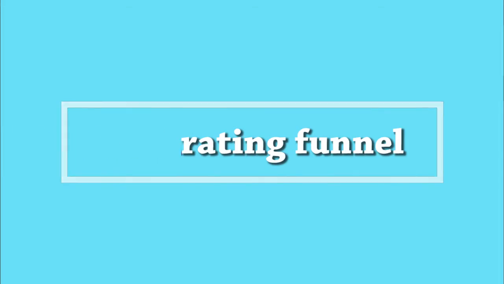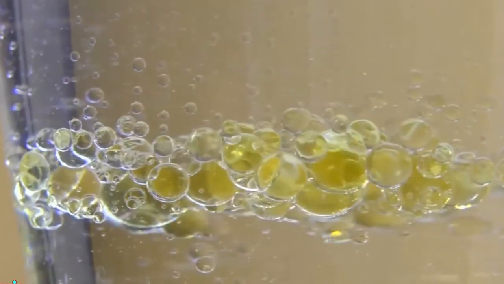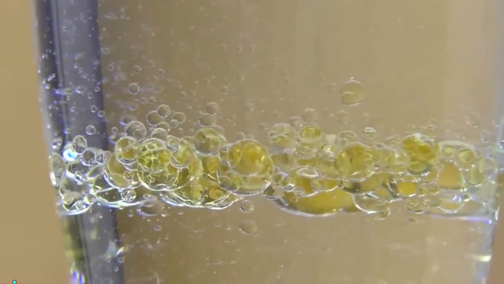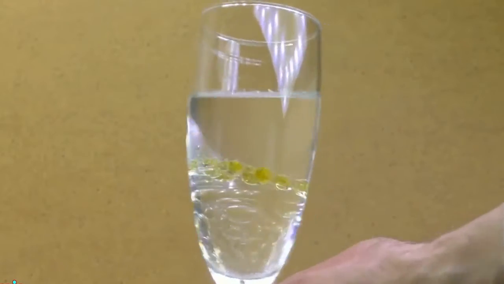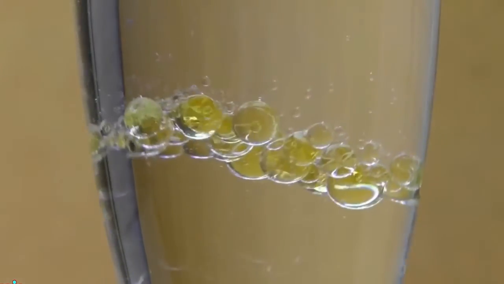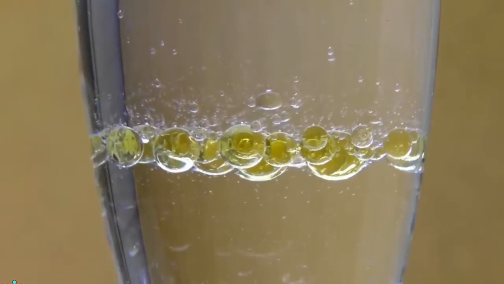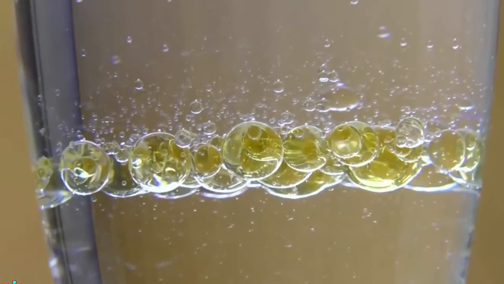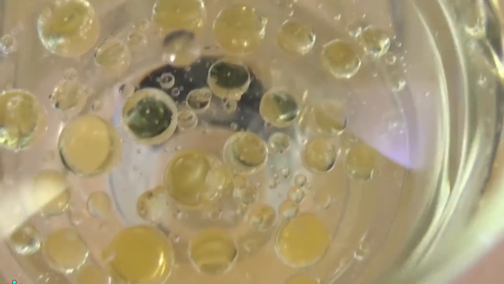Separating funnel. We must have seen a mixture of oil and water. Take a separating funnel and pour the mixture of kerosene oil or castor oil and water in it. Let it stand undisturbed for some time so that separate layers of oil and water are formed. Open the stopcock of the separating funnel and pour out the lower layer of water carefully. Close the stopcock of the separating funnel as the oil reaches the stopcock. The underlying principle is that the immiscible liquids separate out into layers depending on their densities.